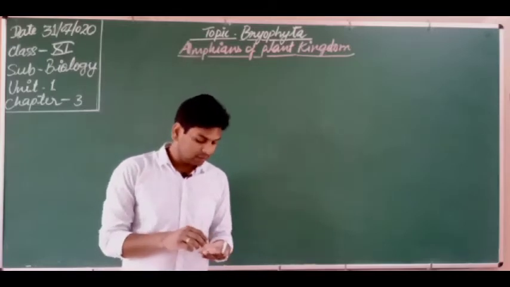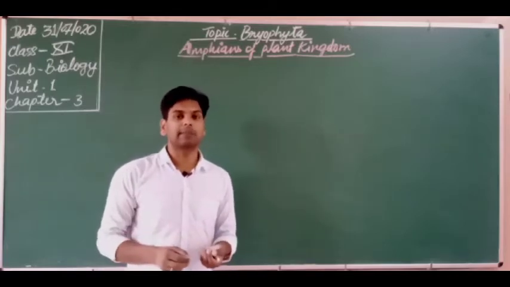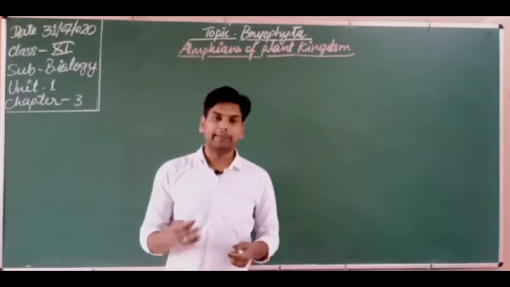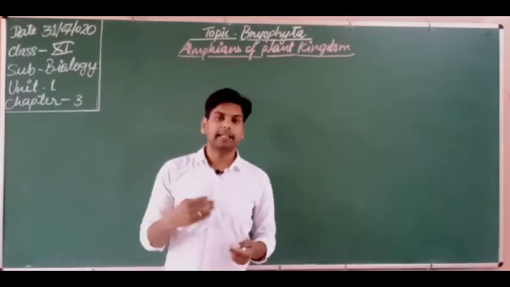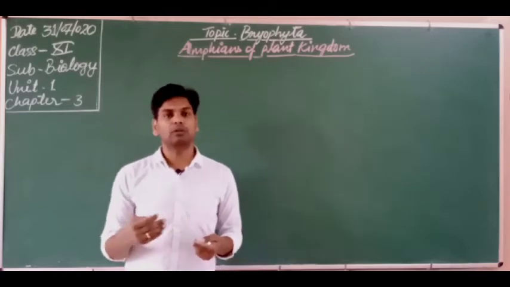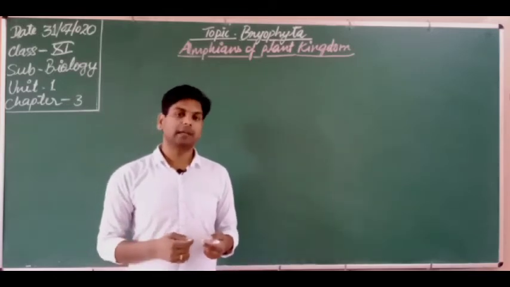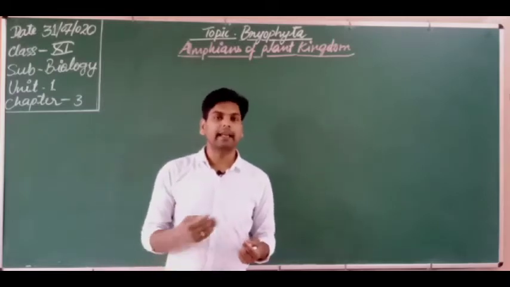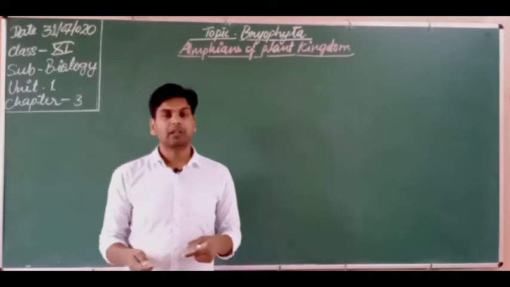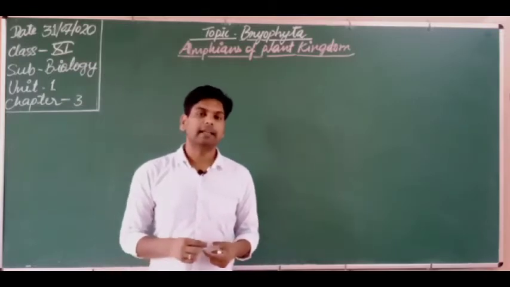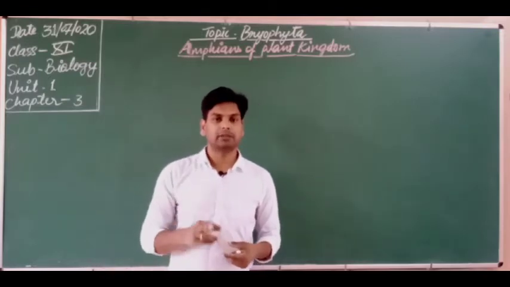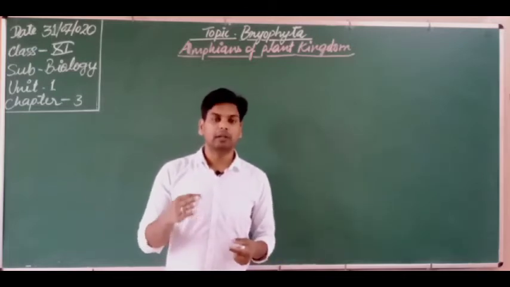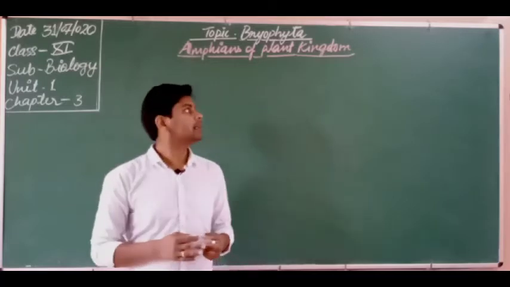Dear students, I want to remind you of the classification of plants. We have classified plants into 2 categories, cryptogams and phanerogams. The cryptogams are categorized into 2 categories. What are they? Atracheophyta and Tracheophyta. Atracheophyta is again divided into 2 categories. What are they? Thallophyta and Bryophyta. If you don't know how plants are categorized, you must watch the first video of this chapter.